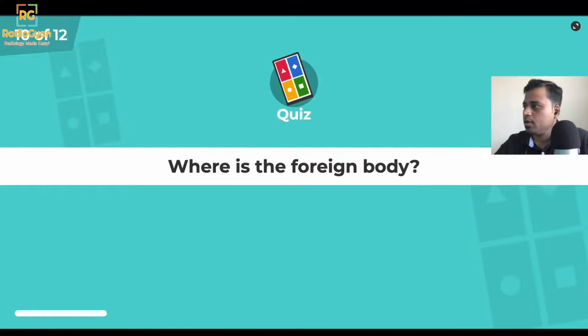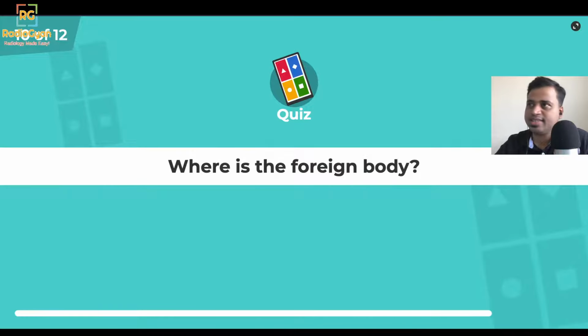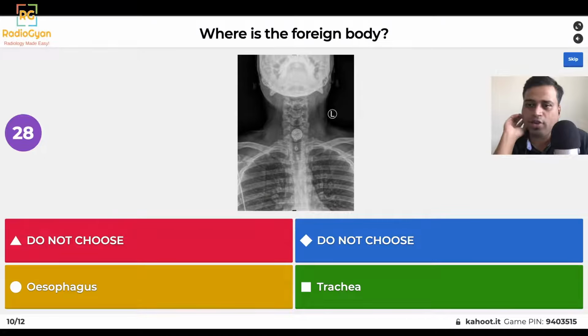Okay, last few questions. Where is this foreign body? This is a frontal radiograph. You will commonly get this, especially in the pediatric population. Again, there are only two options to choose from. Is it in the esophagus or is it in the trachea?